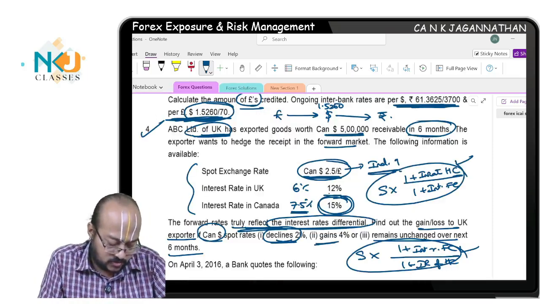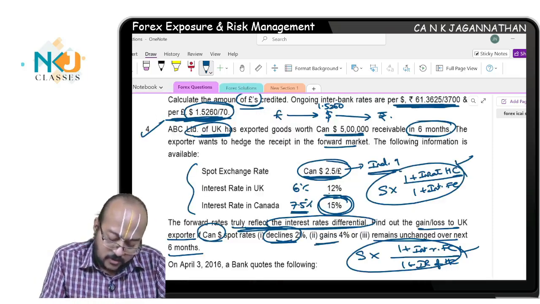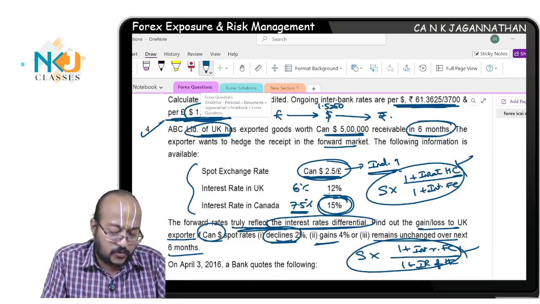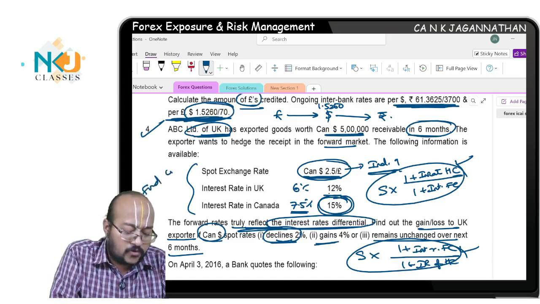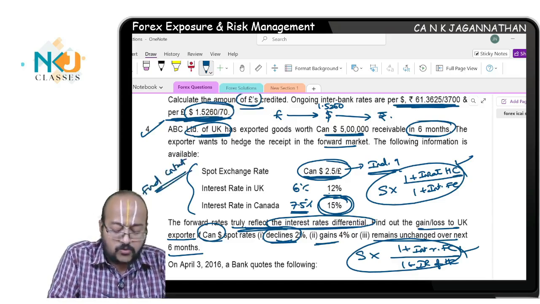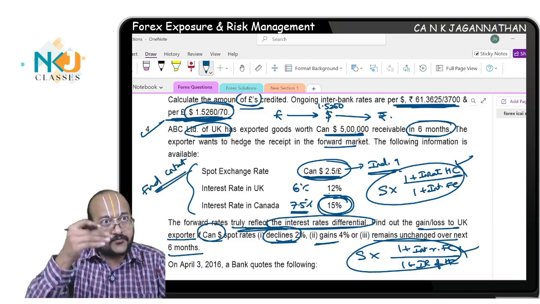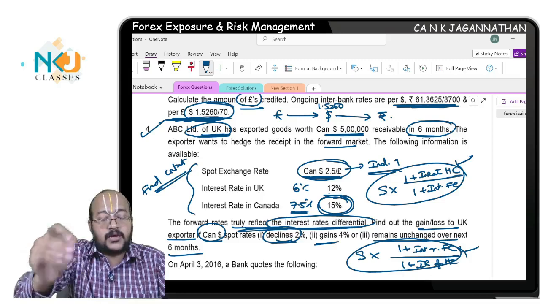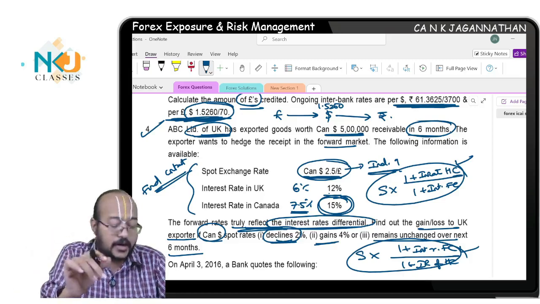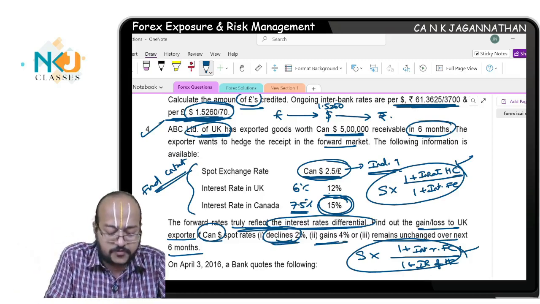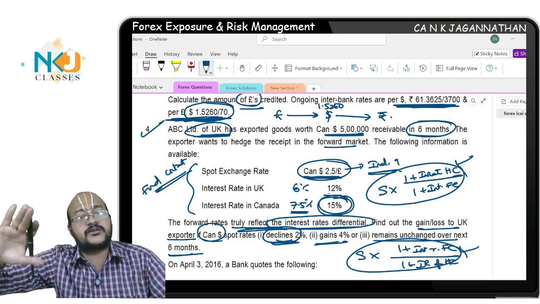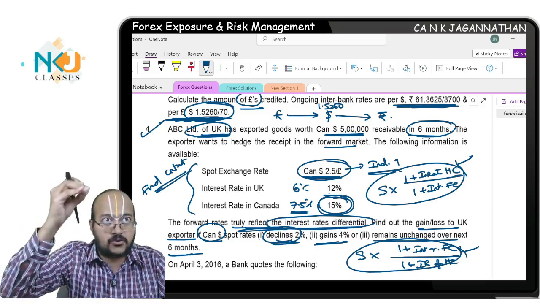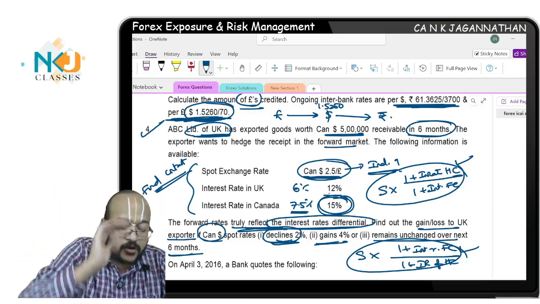Which means in this question, they are saying, find out the gain or loss to the exporter. It is assumed that the exporter has taken a forward contract, and now you need to see, after 6 months, if the real spot rate declines by 2%, gains by 4%, or remains unchanged. Under these 3 scenarios, what happens to your gain or loss because of this forward rate agreement?